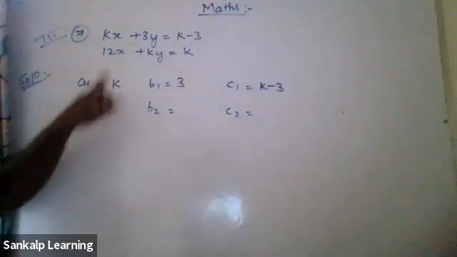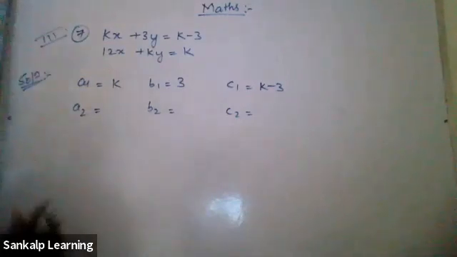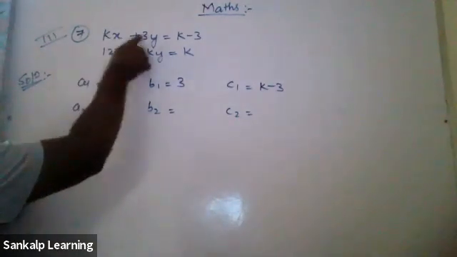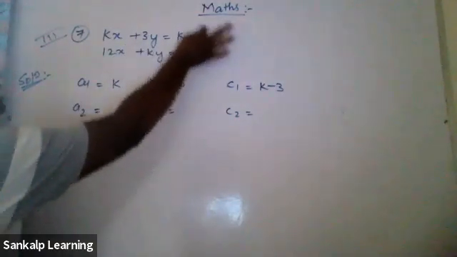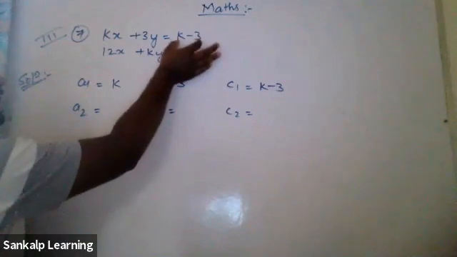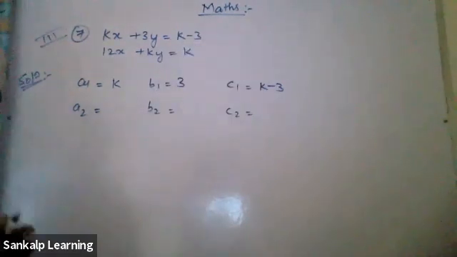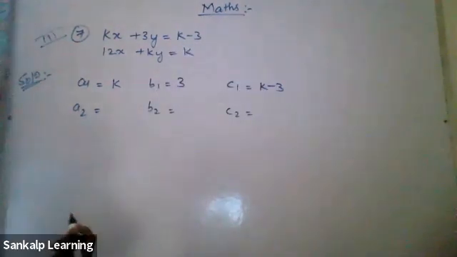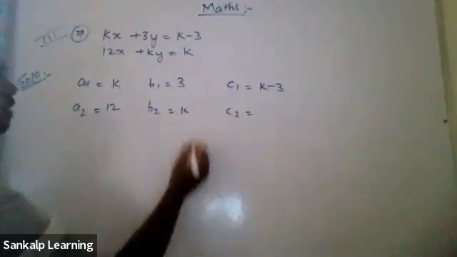A1 means coefficient of x. What is multiplied with x, what is multiplied with y. Separately, what is there? This entire thing is separate, isn't it? It doesn't have any x or y with it. So this entire thing is your C1. Could you tell me A2, B2, C2? A2 is 12, B2 is k, and C2 is also k.